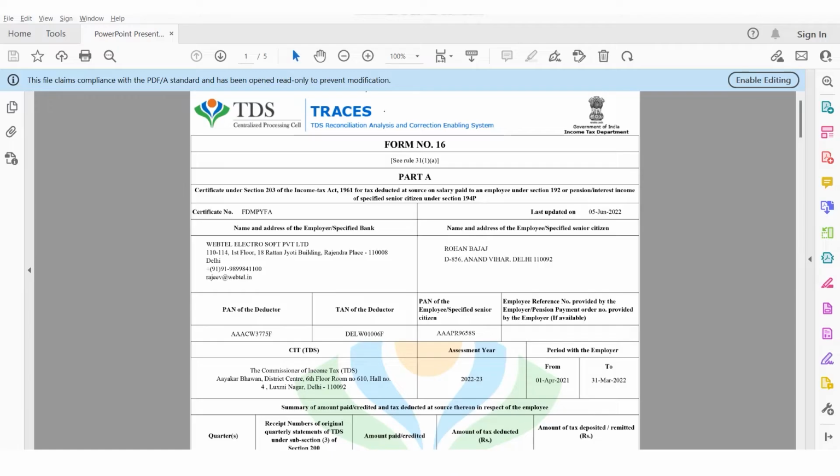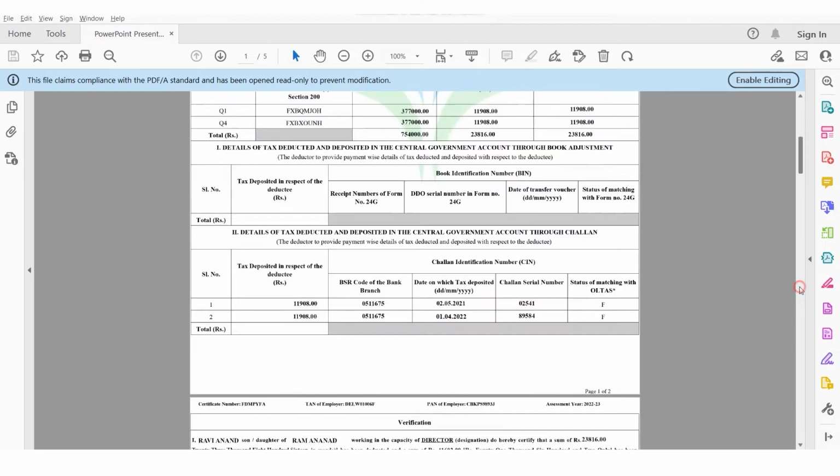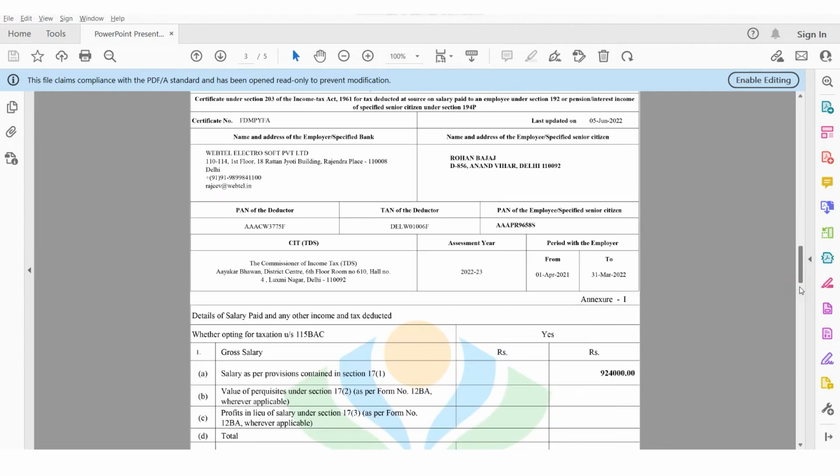Here we need to go to the Form 16 Part B, and here you will be able to see the amount which is related to section 17. Here you will be able to see the amount which is related to the salary, and the amount has been clubbed with the taxable allowances as well.